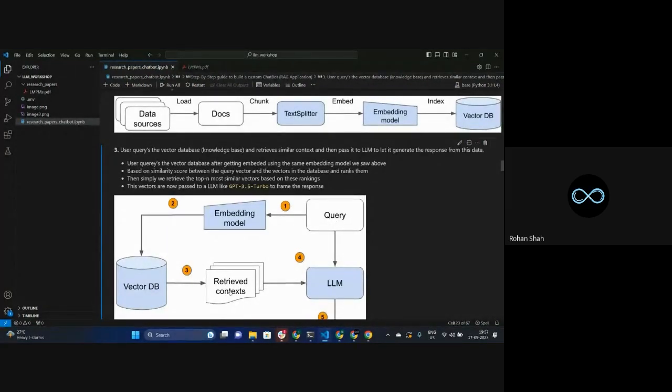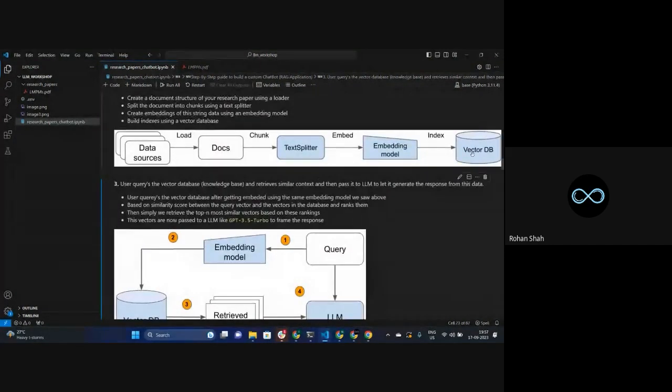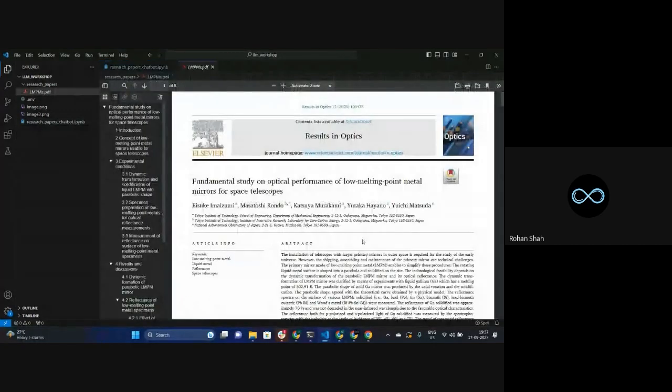Okay. Now, based on this query, what is the main purpose? To get some kind of response on this query. So that's what is happening. We have passed the query. It retrieves the information that is required based on this query, only based on this query, nothing else. From all the information that we have given, we are just asking about this low melting point.